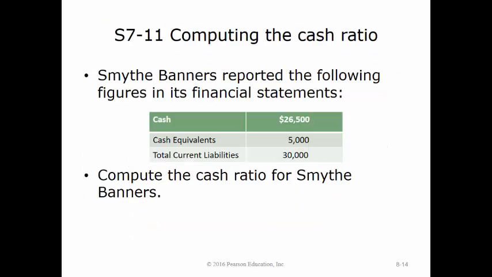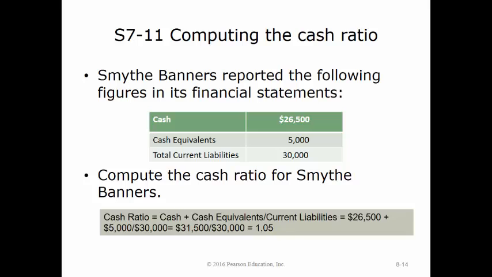In this exercise, we will compute the cash ratio for Smith Banners. Smith Banners reported cash of $26,500 and cash equivalents of $5,000. Their total current liabilities were $30,000. To compute the cash ratio, we would add the cash and cash equivalents together for the numerator of $31,500 and divide this by the total current liabilities of $30,000 to get a ratio of 1.05.